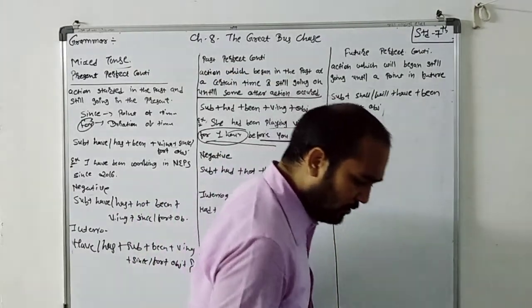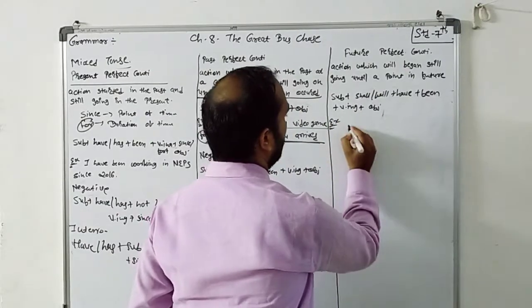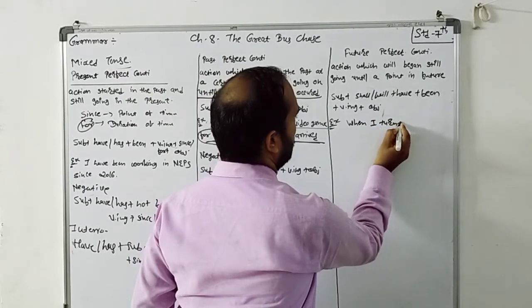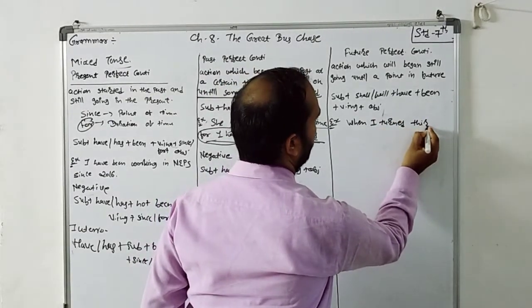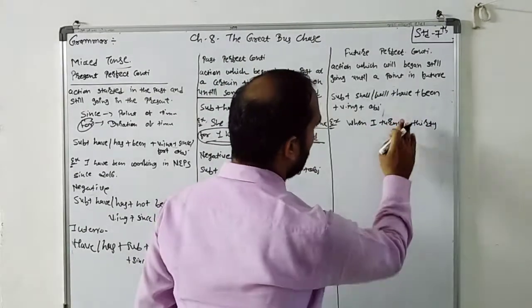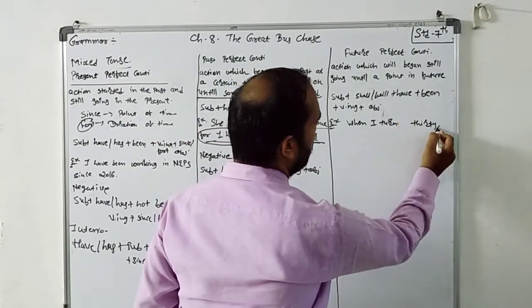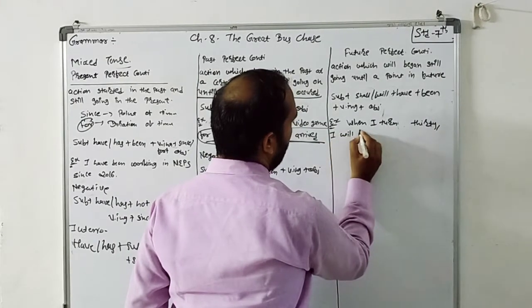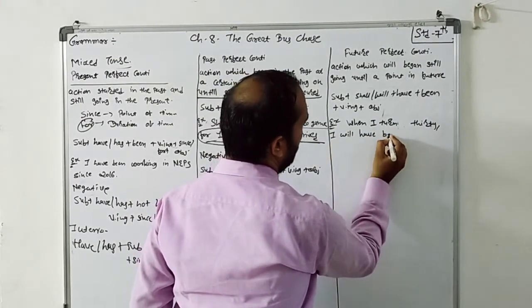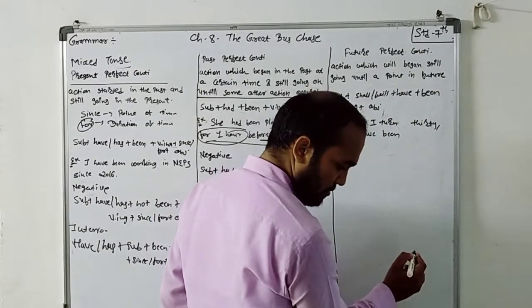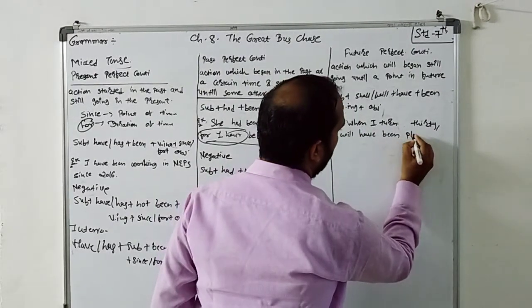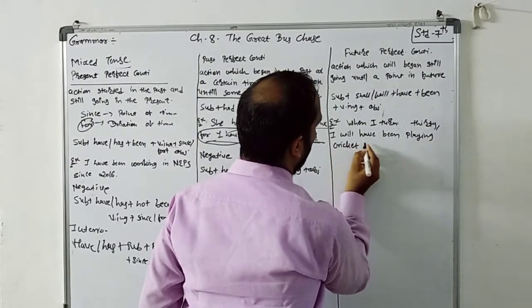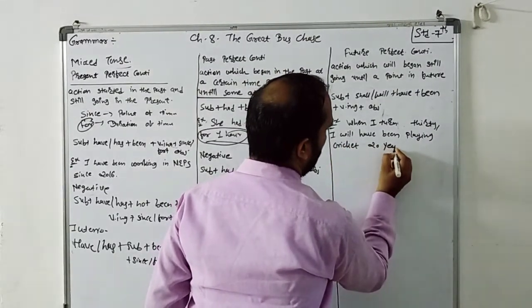Now the example: when I turn 30, I will have been playing cricket for 20 years.